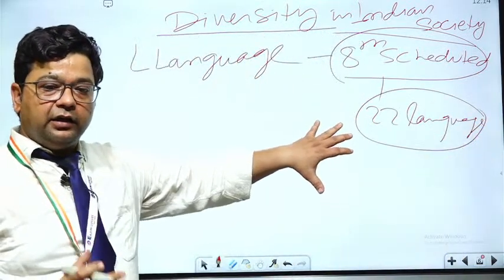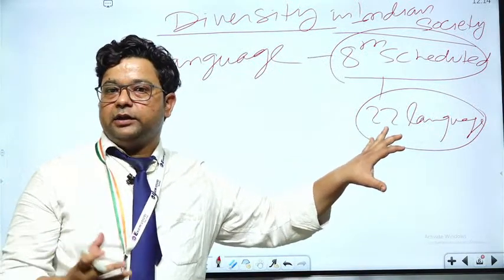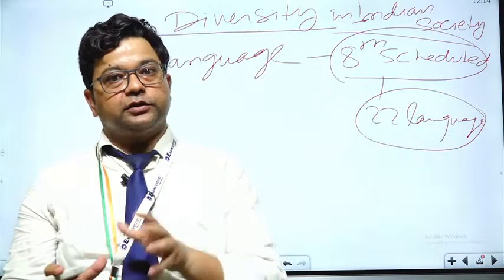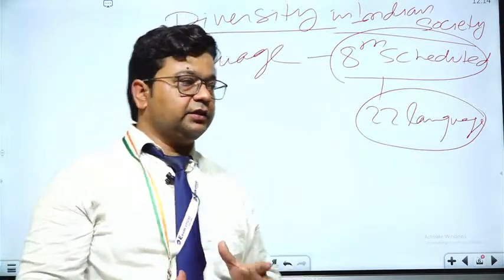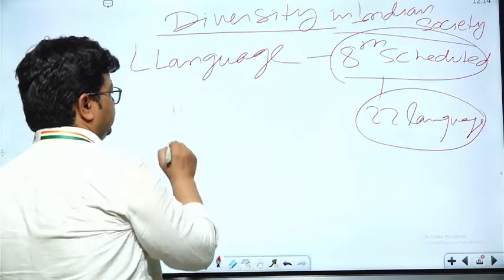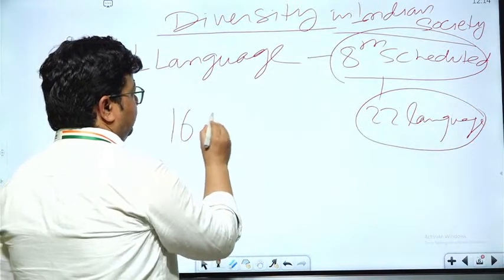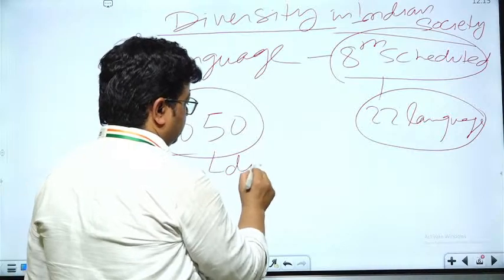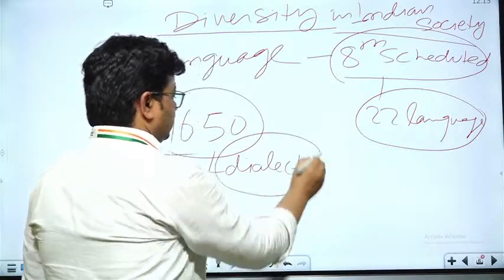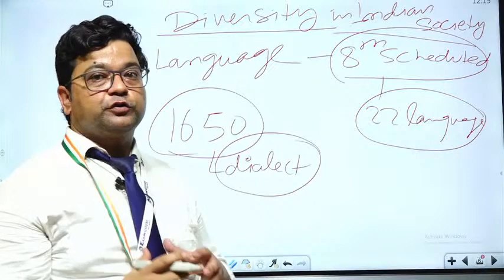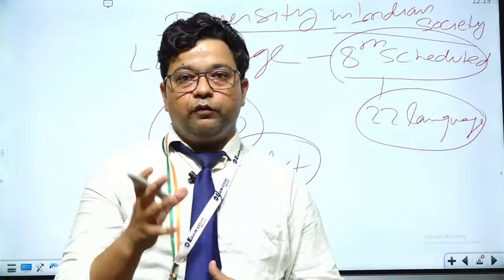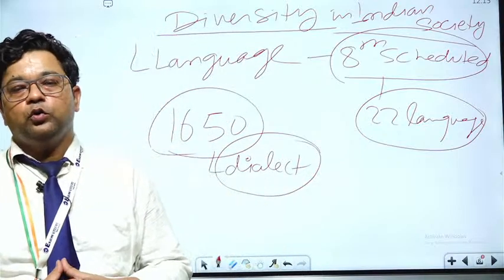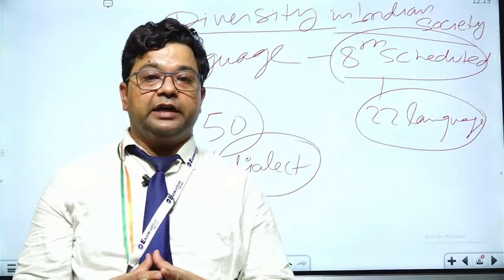It means that recognition by the Constitution has been given to 22 different languages, but besides these we also have approximately 1650 different dialects spoken in India, which is the second highest after Papua New Guinea, which has around 2000 diverse dialects.